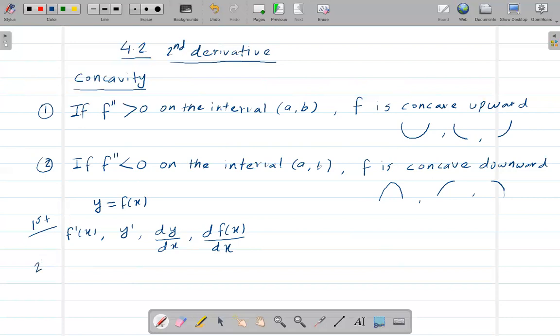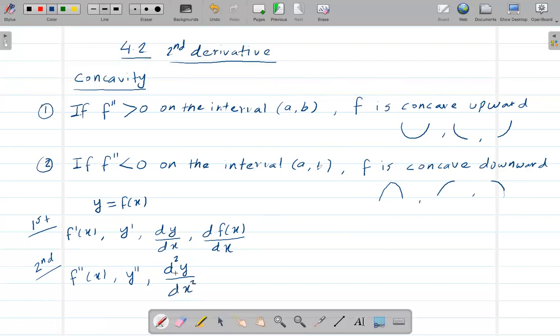The second derivative is a pretty similar thing. First I write double prime: f double prime of x, or y double prime. For the second derivative, I can also write d squared y over dx squared.